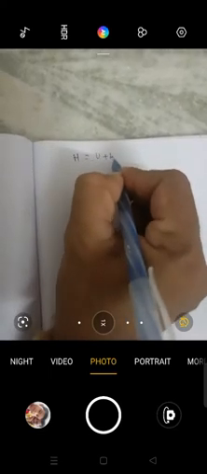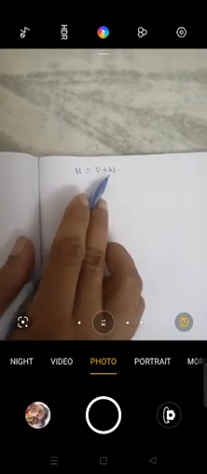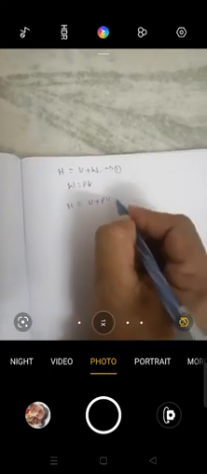So we write H is equal to U plus W, because from the definition of enthalpy, it is the sum of the internal energy as well as the work done. We know that W is equal to PV, so we substitute in this equation. Therefore we got H is equal to U plus PV. Let us consider this as equation number 2.